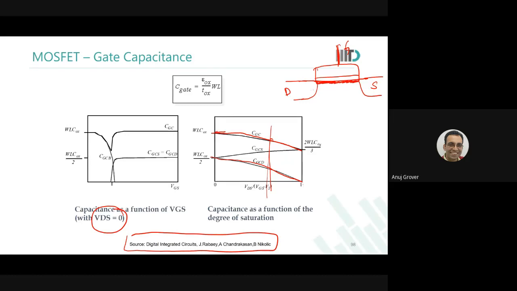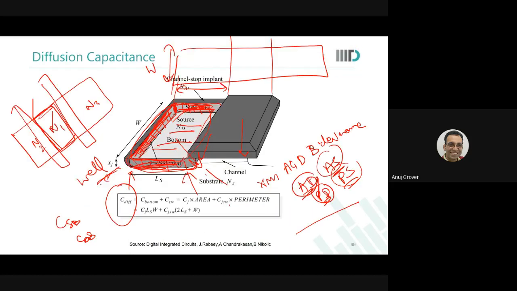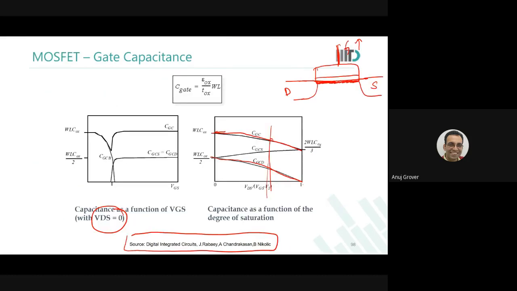Now in this inversion layer, when you apply a change in voltage of the gate, suppose you increase the gate voltage by 10 millivolts, what would happen? That 10 millivolt extra charge would be injected into the inversion layer. Where would that charge come from? From the drain region and from the source region. Am I right?